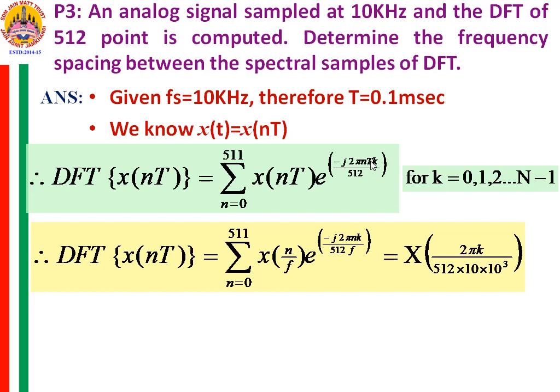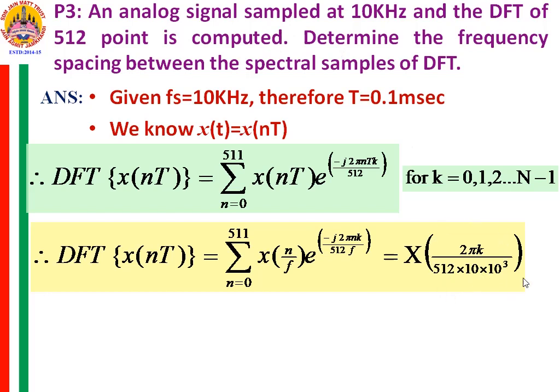If you take it to the denominator, it is 10 into 10 raised to 3. So you can replace T with 1 by f: x of n by f, e raised to minus j 2 pi n k by 512 f, and then this is X of 2 pi k by 512 into 10 into 10 raised to 3. The sampling frequency f is 10 into 10 raised to 3.